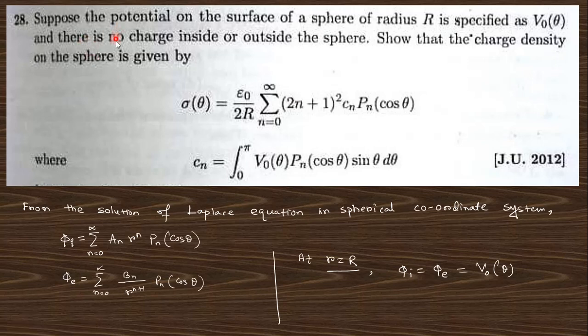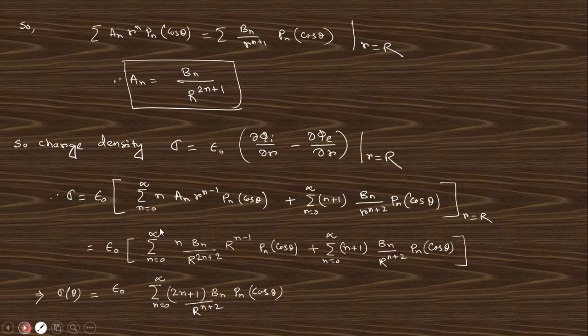Next question. This is an important question, a different type of question actually. Suppose the potential on the surface of a sphere of radius R is specified as V0(theta), and there is no charge inside or outside the sphere. Okay, no charge inside or outside. So that the charge density of the sphere is given by like that, where C equals like that. You know that the solution of the Laplace equation in the spherical polar coordinate system is this for internal, and this is for external, and at r equals R, these two are equal to V0(theta).